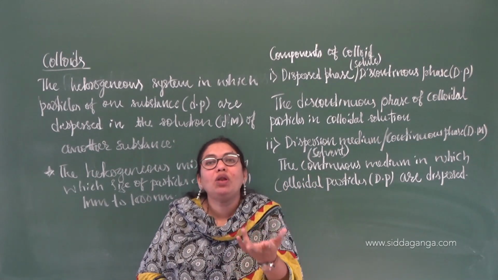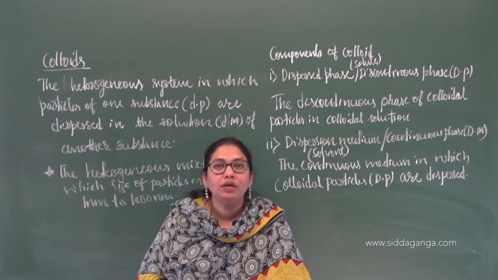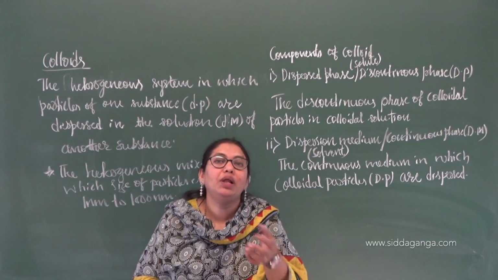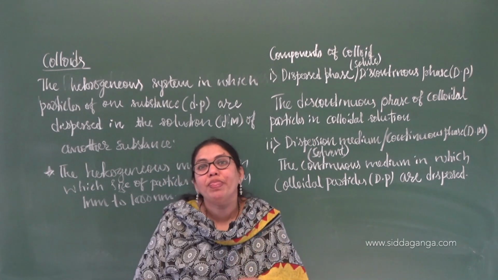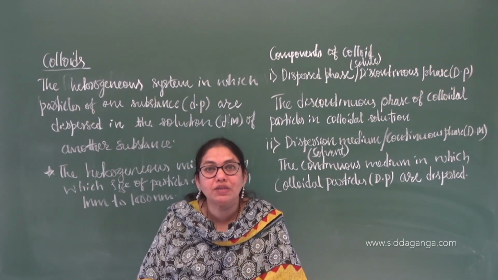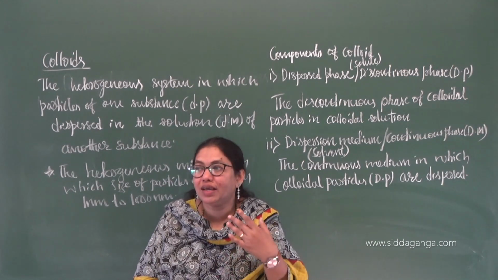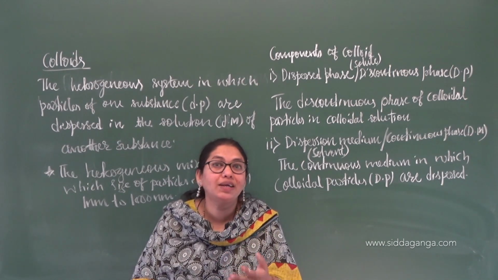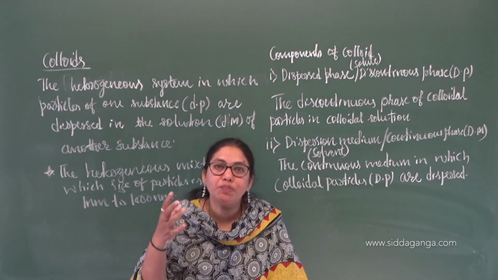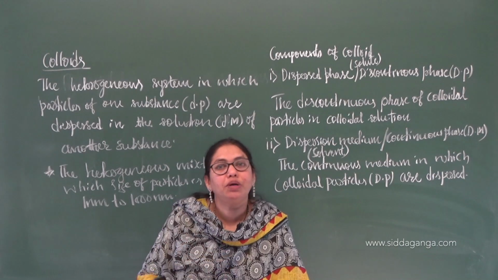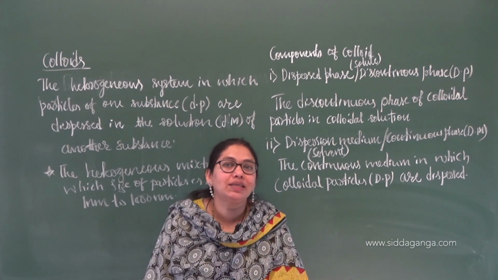So milk is a colloid. Milk proteins are there, the liquid part is also there, so together they constitute milk, which is nothing but a colloid. Or else you can have syrups used for medicinal purposes, cough syrups, or acidity syrups like Digene. They are also examples of colloids, having a dispersed phase as well as a dispersion medium. What type of colloid that is, we are going to discuss later on.